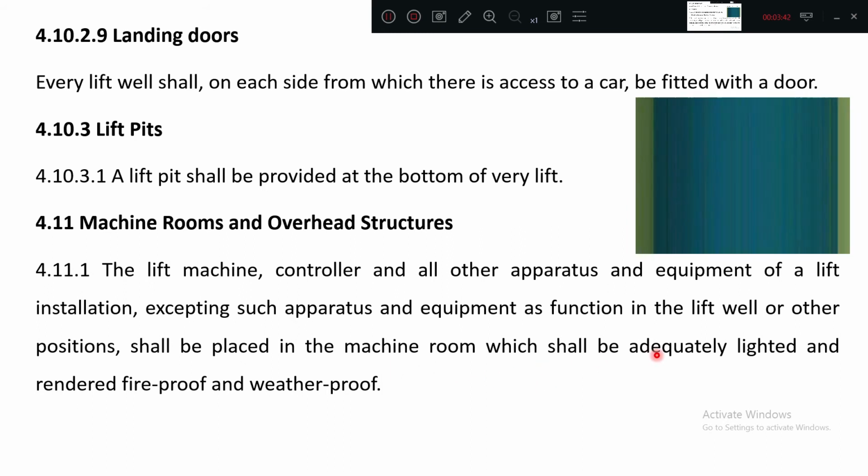And that machine room should be lighted well, and it should be fireproof, and it should be weatherproof. Very important. In case of emergency, the lifts are very crucial to get access. So that is why it should be well lighted, well ventilated, fireproof and weatherproof.